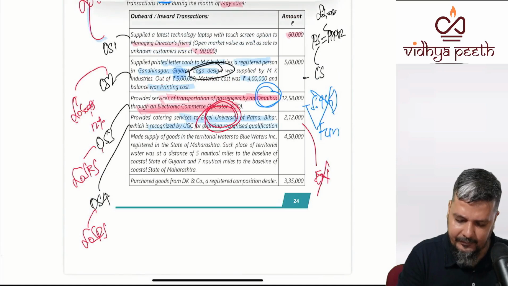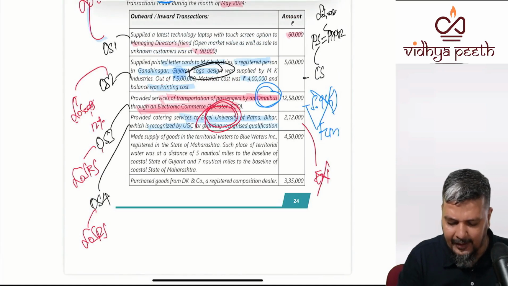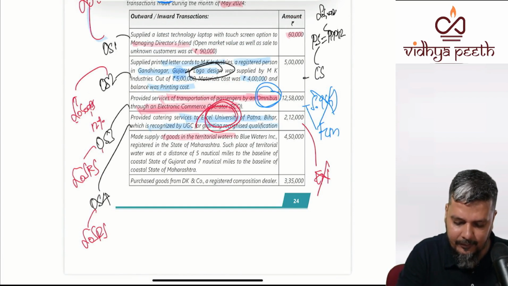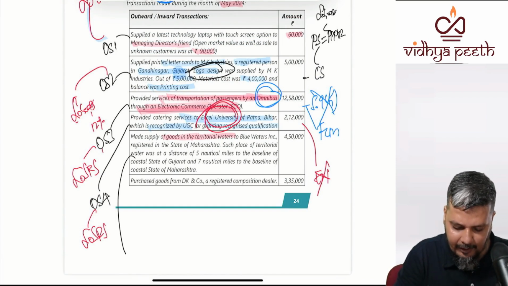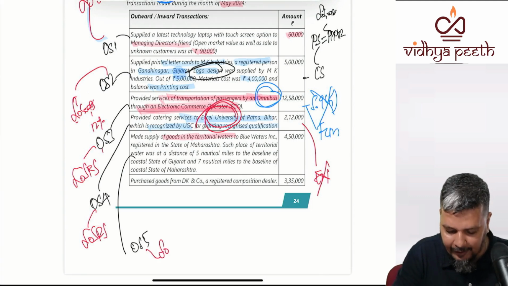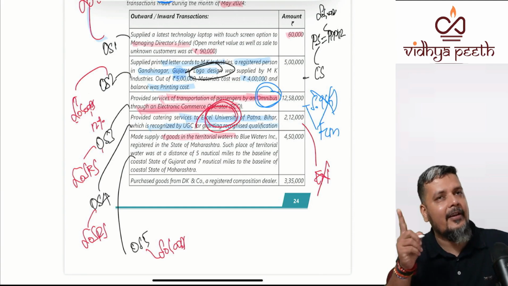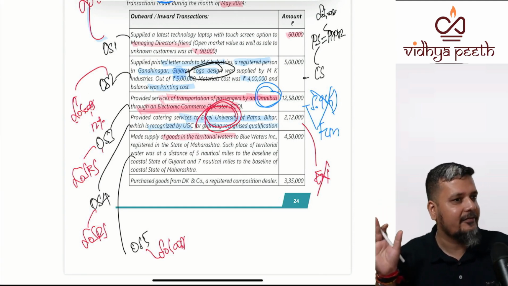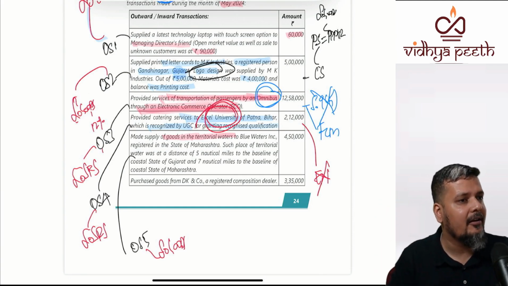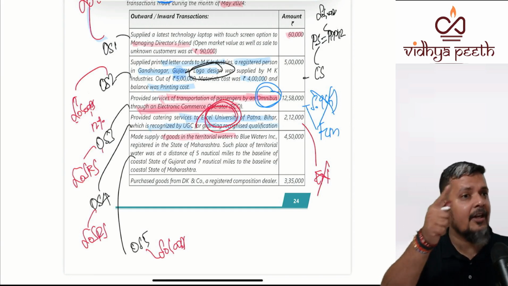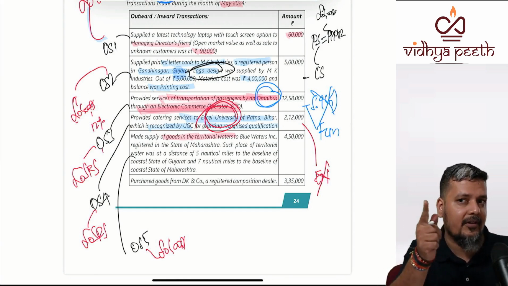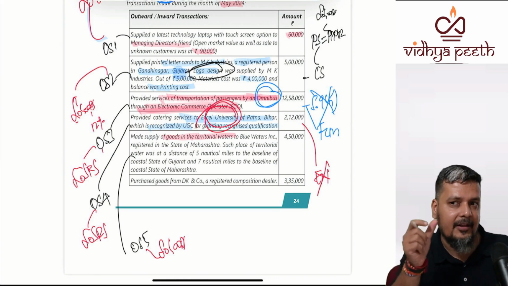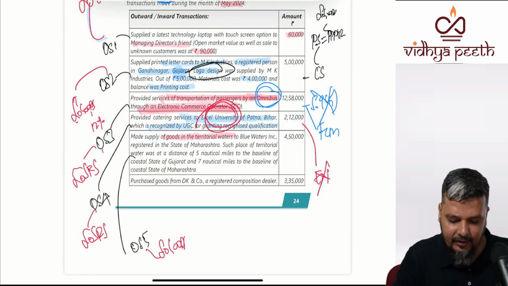Next, you're talking about made supply of goods in territorial waters. Now this suddenly becomes supply of goods. So it is outward supply 5, and the question is very clear that it is supply of goods. So one thing is very clear that it will be 12 percent. If at all it is there, it will be, because you would have read the question in 15 minutes. So you know that for goods it is 12 percent.